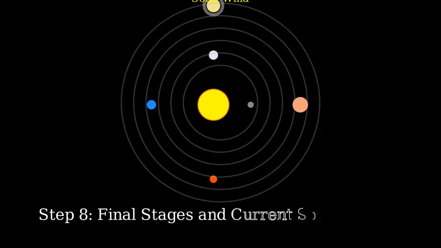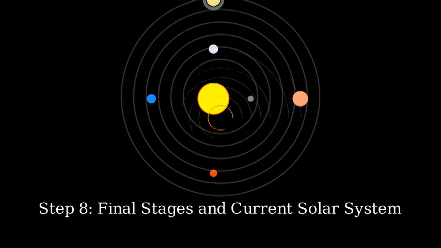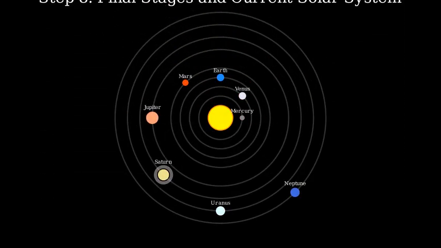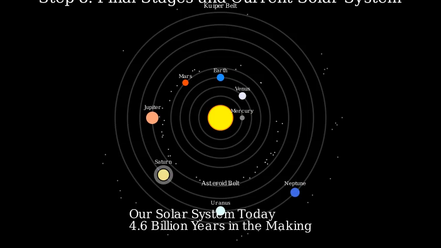Step 8, final stages and current solar system. Over millions of years, the remaining objects settled into stable orbits. The leftover planetesimals that didn't become part of planets became asteroids, primarily in the asteroid belt between Mars and Jupiter, and comets, mostly in the distant Kuiper belt and Oort cloud. And that brings us to our current solar system, a star with 8 planets, various dwarf planets, and countless smaller objects, all formed from a single cloud of gas and dust over 4.6 billion years.